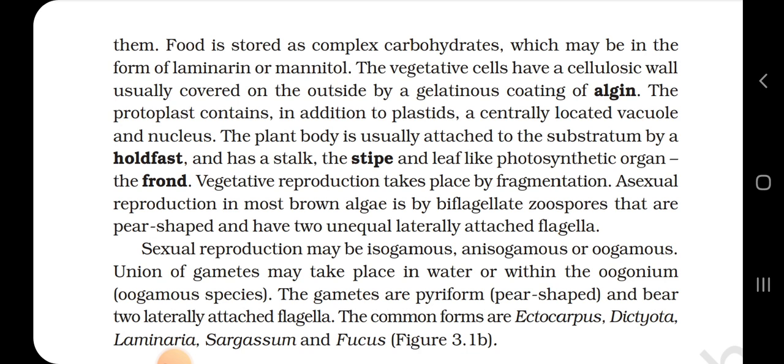Asexual reproduction in most of the brown algae is by biflagellate zoospores that are pear-shaped and have two unequal, laterally attached flagella. Sexual reproduction may be isogamous, anisogamous or oogamous. Union of gametes may take place in water or within the oogonium in oogamous species. The gametes are pyriform, meaning pear-shaped, and bear two laterally attached flagella. The common forms are Ectocarpus, Dictyota, Laminaria, Sargassum and Fucus. Figure 3.1b.